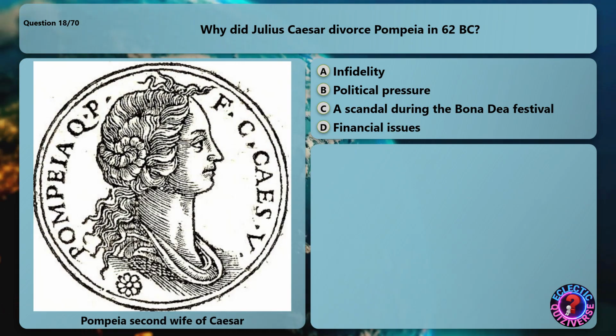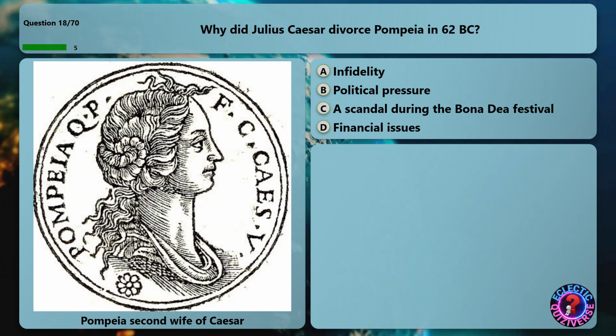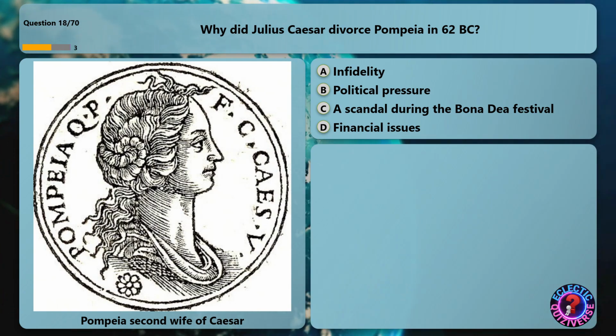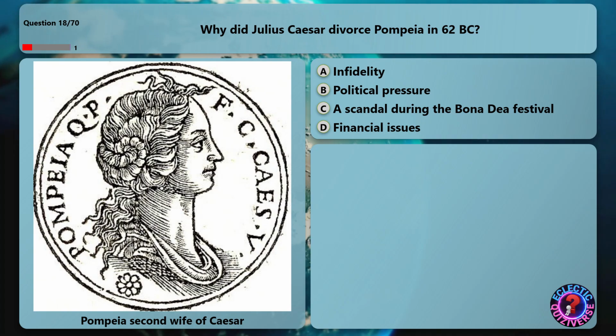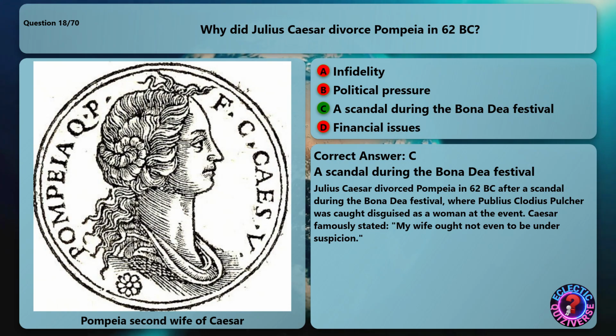Why did Julius Caesar divorce Pompeia in 62 BC? The correct answer is a scandal during the Bona Dea festival. Julius Caesar divorced Pompeia in 62 BC after a scandal during the Bona Dea festival, where Publius Clodius Pulcher was caught disguised as a woman at the event. Caesar famously stated, "My wife ought not even to be under suspicion."